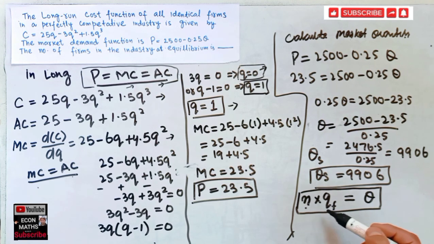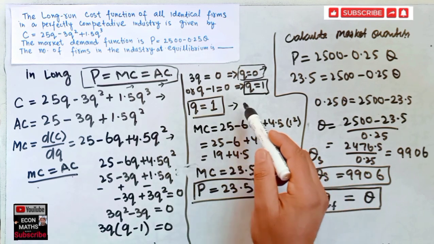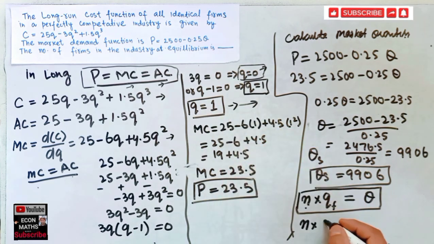Number of firms times quantity supplied by an individual firm should be equal to the total quantity supplied. So n times quantity supplied by one firm, which we have seen is 1, should be equal to the total quantity supplied, 9906.